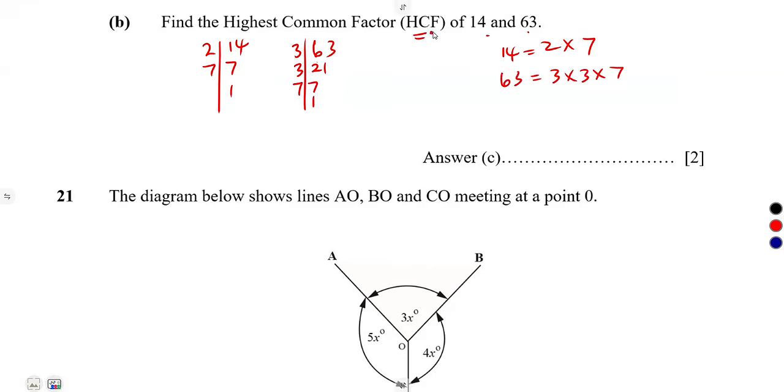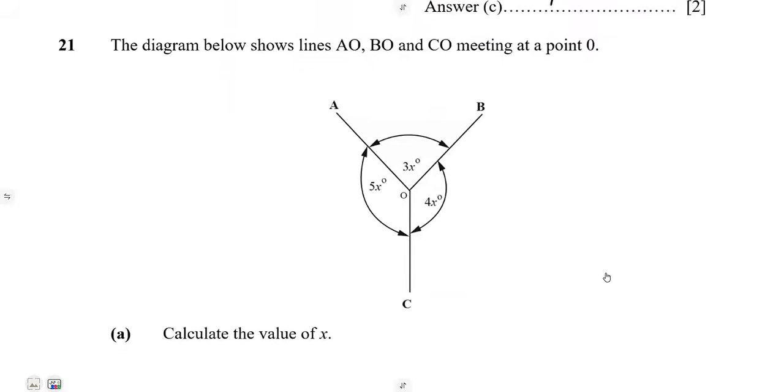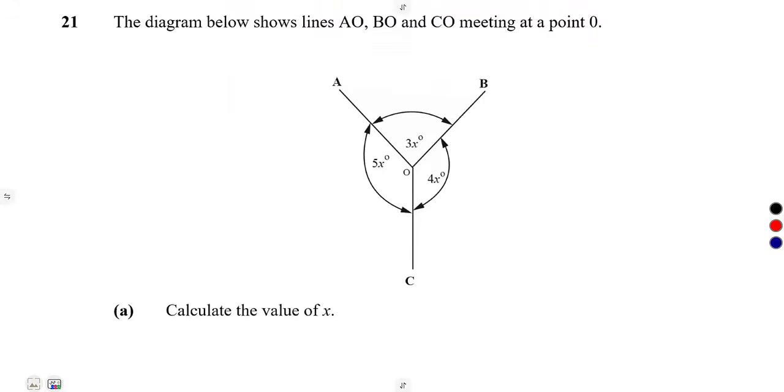The highest common factor must be common between the two numbers. Do we have any number common? It is a 7. That's the only number that we have. So the highest common factor is 7.